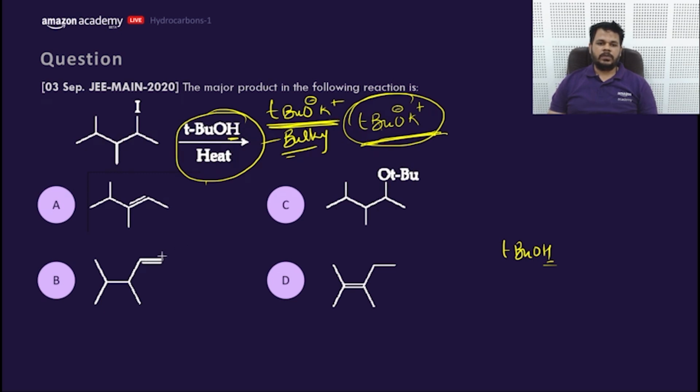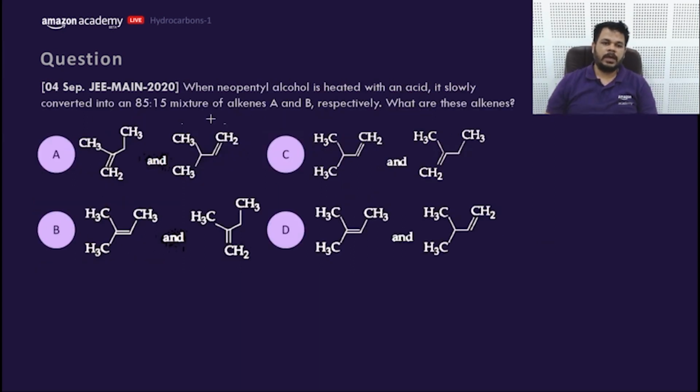So this would be the answer. Yes, elimination. Okay, consider this TBU. Let's move to the next part.